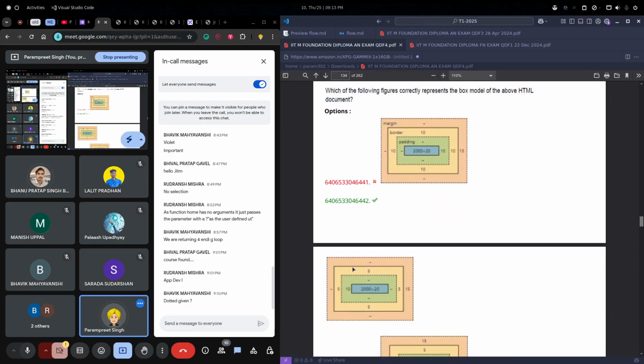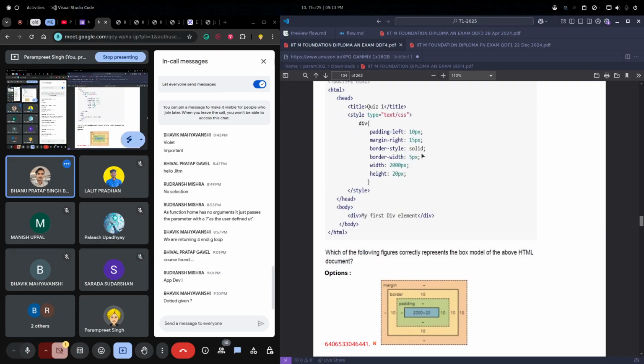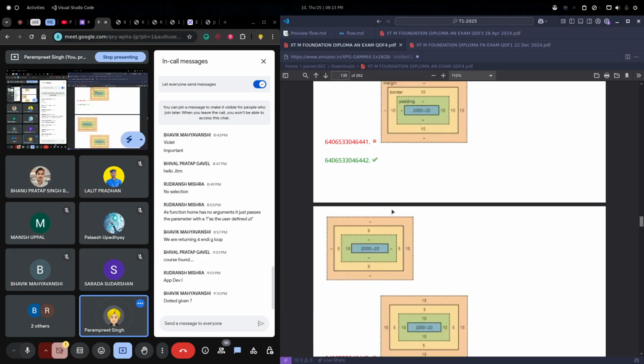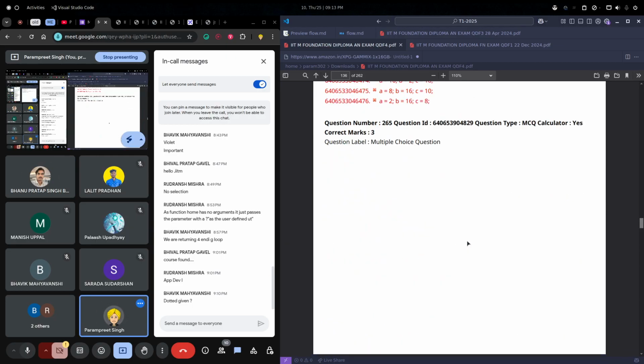And yes, there was also the dotted one. No, the border style is solid. So see, this border is solid, the yellow one, this whole. I think the border style will not show in this kind of figure. If it would be dotted, then it would appear as dot dot dot across this whole 5 pixel.